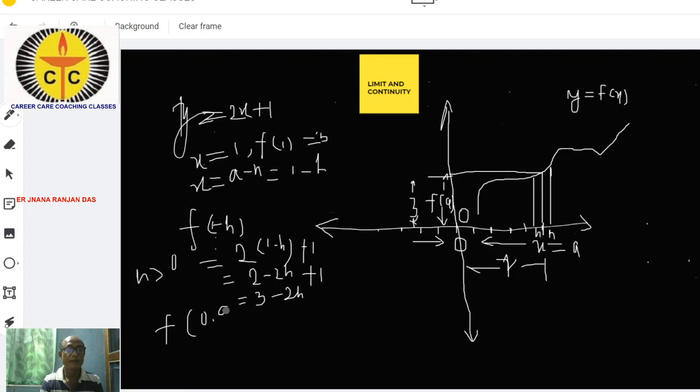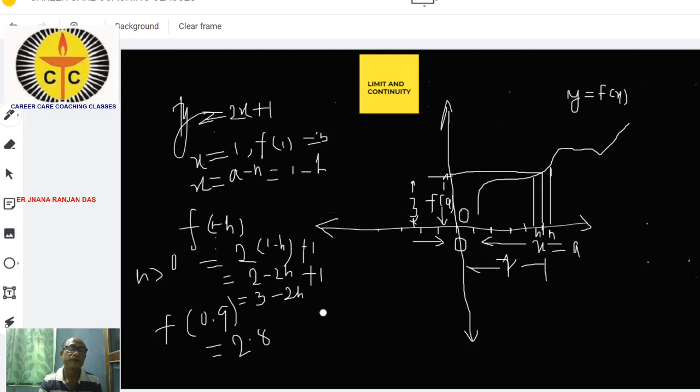f of 0.9 will be like this: 2 into 0.9 is 1.8, 1.8 plus 1 is 2.8. So f of 0.9 is 2.8.